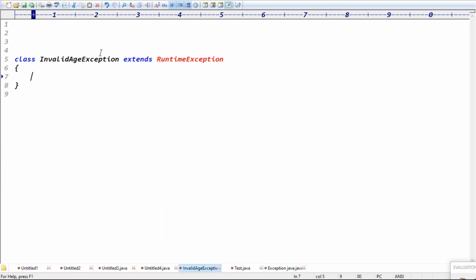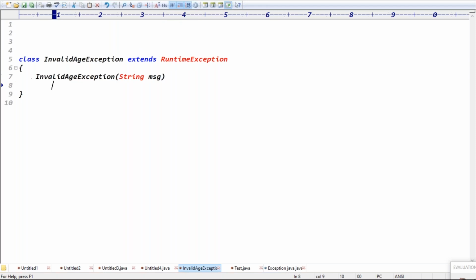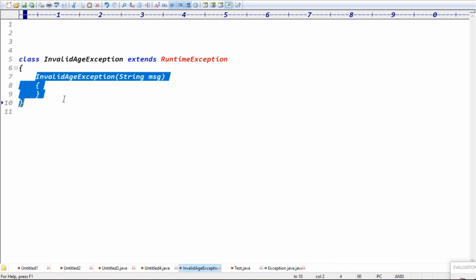Good. The second is a user-defined parameterized constructor, guys, with the description, right? With the description you have, right? Guys, can I take the invalid exception? With the description means I can make a string message, right? Guys, a string message or not? That's it. Guys, this is a constructor with how many arguments? A constructor with one argument, right? Exactly. This is a constructor with one argument that I created here.